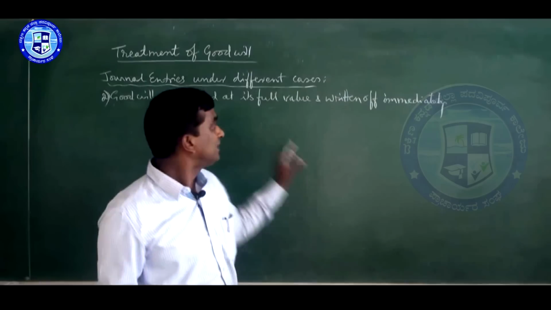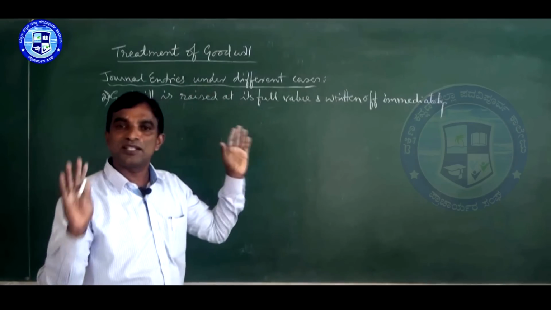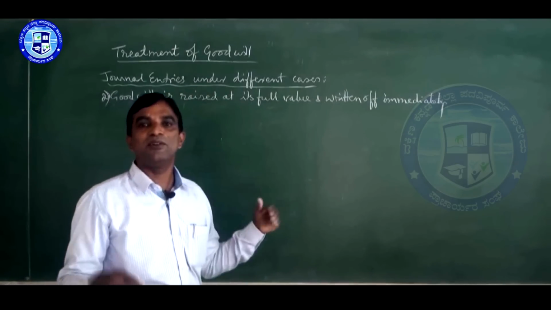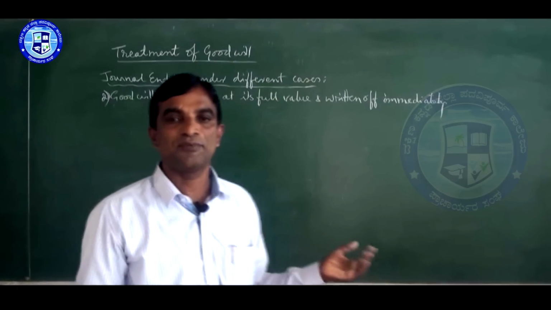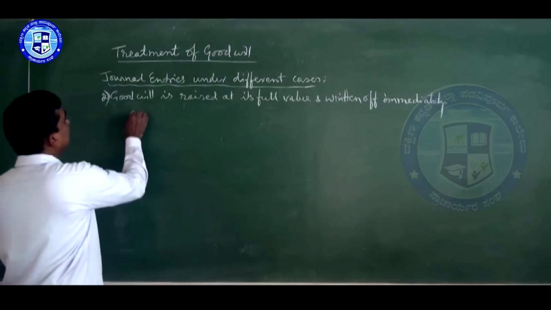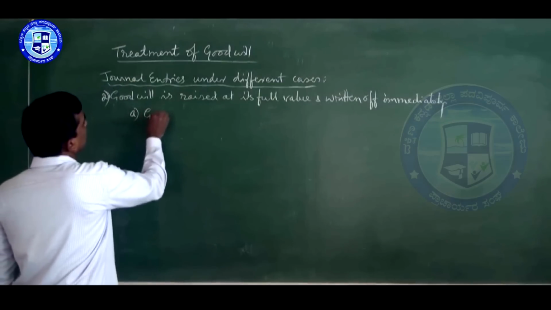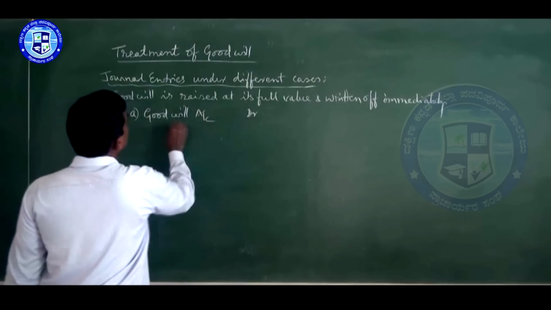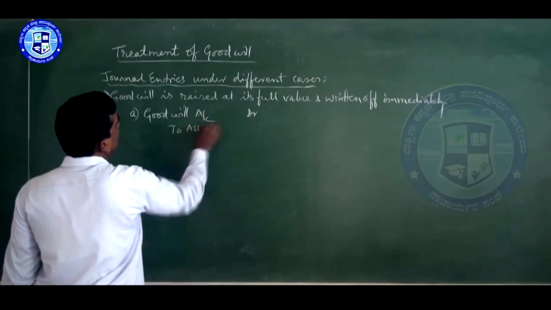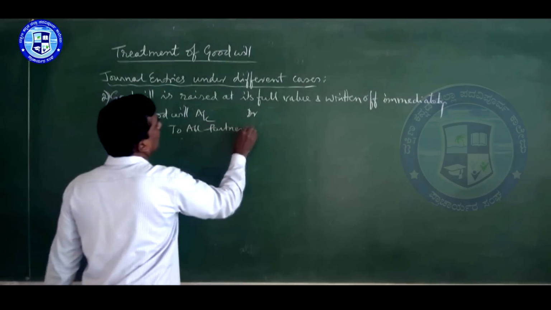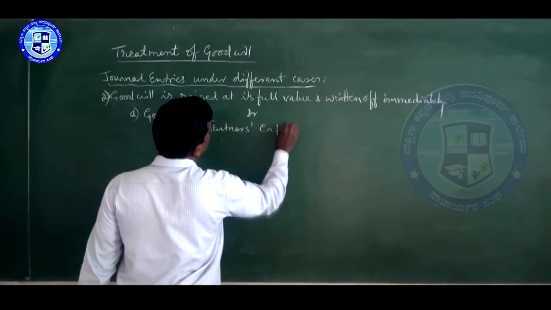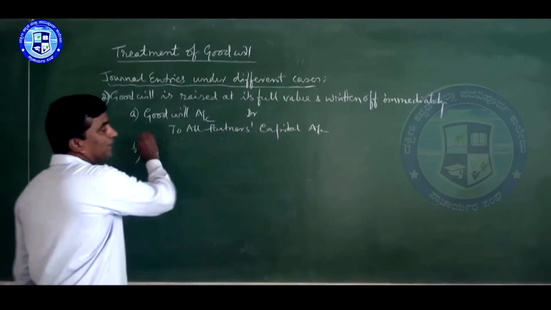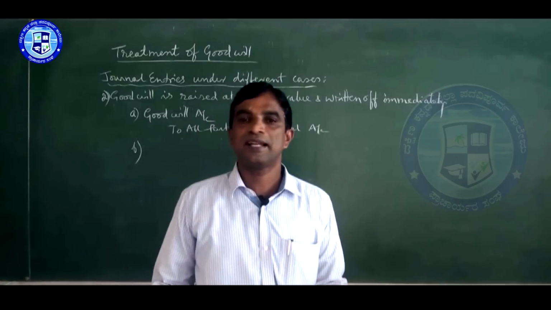Here also, for raising goodwill we use the same journal entry, but here we also have to write off, so a separate entry is there. The first entry is that only: goodwill account debit to all partners' capital accounts, including the retiring partner's capital account. It is for raising goodwill, so you write: being goodwill raised at its full value.